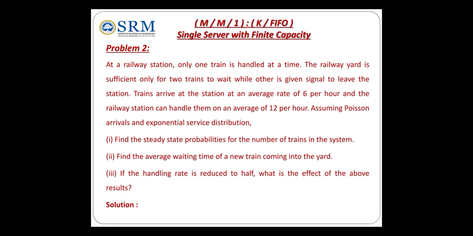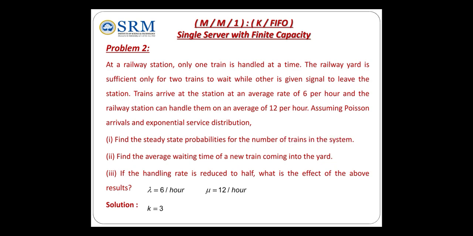Then what is the lambda value? Lambda is the customers arriving for service, that is, trains arriving for service. So 6 per hour. So lambda is 6 per hour. And for the service timing, the mu value, mu is 12 per hour.